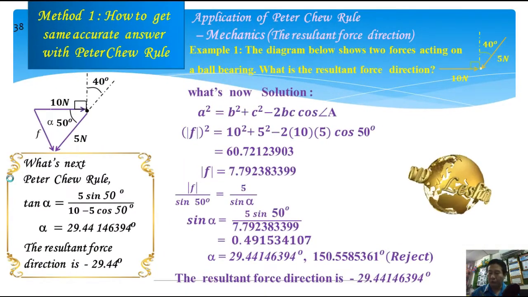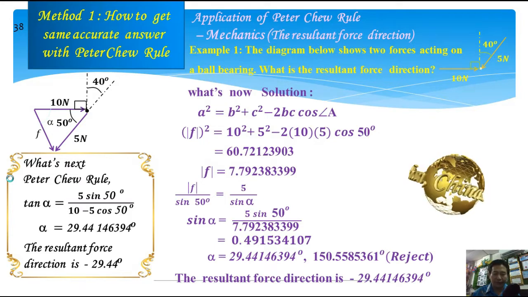Let me introduce two methods how to get the same accurate value as Pikachu rule by using the other solution. Method 1 is we need to take value with 10 significant figure.